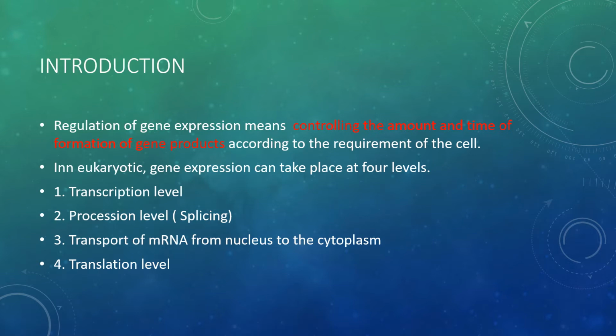The third is transport of mRNA from the nucleus to the cytoplasm, and the fourth is the translation level. So these are the 4 levels where gene expression can be regulated.